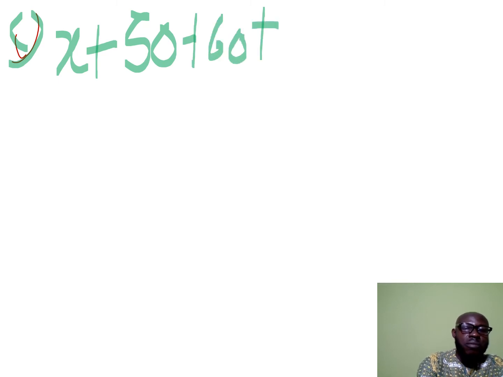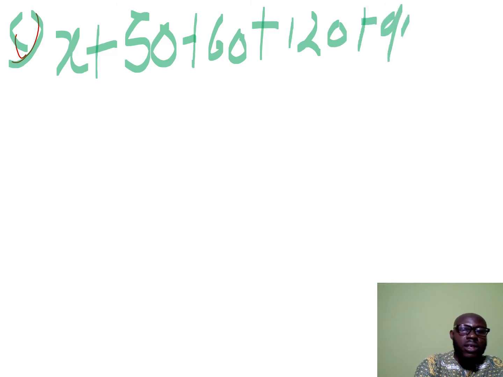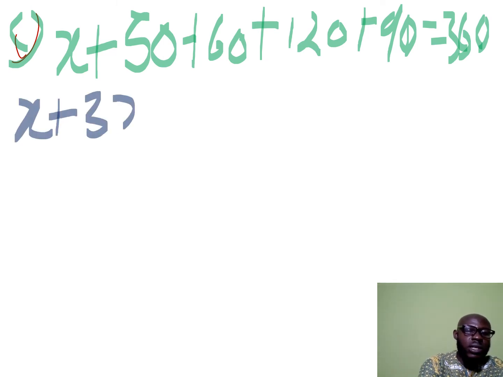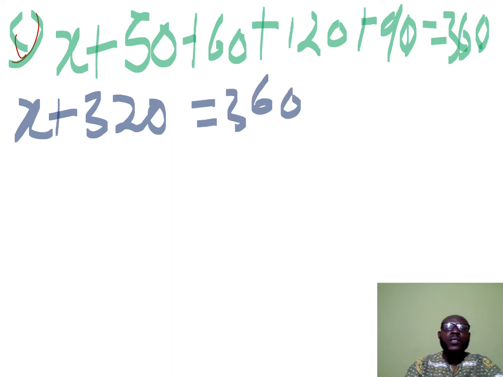So the angle for savings was represented with the letter x. So it will be x degrees plus 50 plus 60 plus 120 plus 90. All this should be equal to what? 360. Good. Now when you simplify all this, you get x plus 320 degrees equals to 360 degrees.